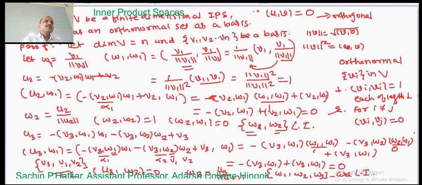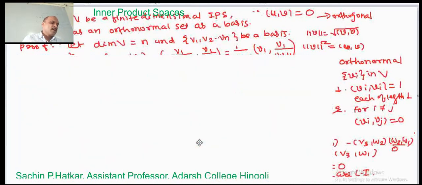Continuing in this fashion, we can construct any number of vectors. If there are r vectors in a basis, we can construct r linearly independent vectors.